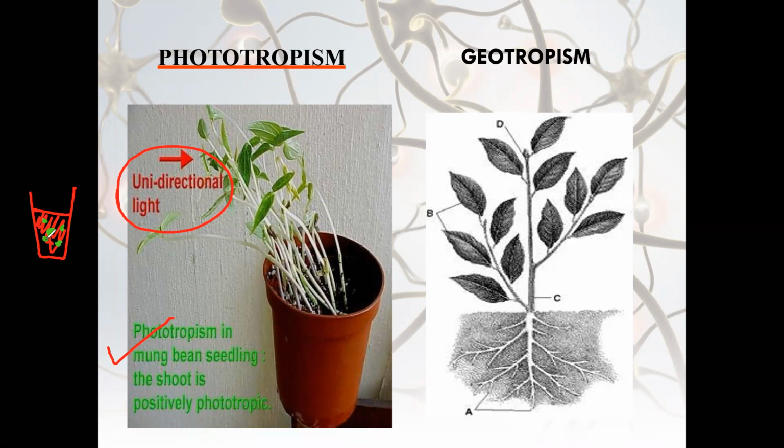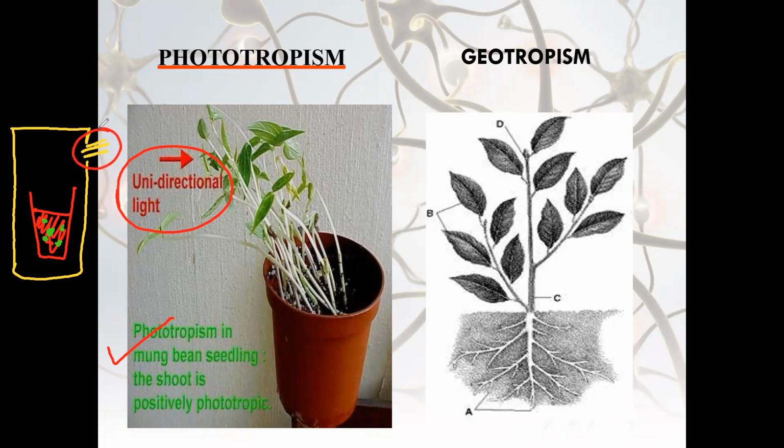And place this entire setup in a dark box or in a dark room. This activity is given in our textbook also, NCERT, right? Keep one thing, if this is a closed box, keep one opening of the box, right? So sun rays will be coming from this direction. Rest everything is closed. So what will happen after a few days?